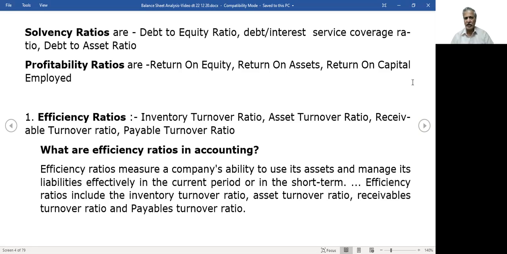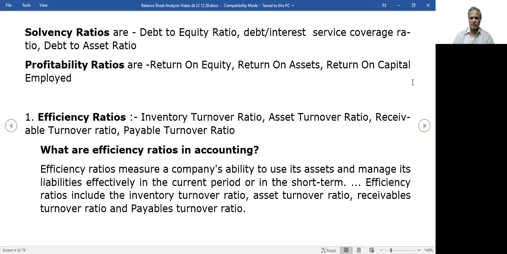You have to compare the profitability: return on equity, return on assets, return on capital employed. Return on equity is how much the company is earning for the shareholders. So it may be 25%, 30%, or sometimes in some companies it is as low as 10%. If they are earning 30%, 40%, etc., they may pay good dividends. So return on equity is very, very important.